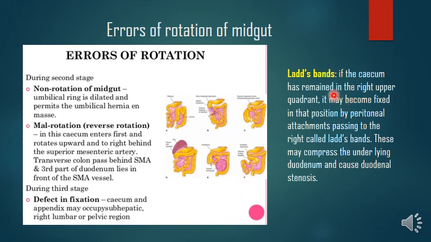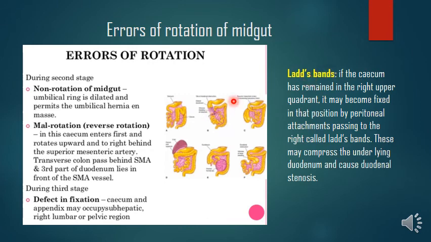And one more point to be noted here is about Ladd's bands. If the cecum has remained in the right upper quadrant, it may become fixed in that position by peritoneal attachments passing to the right, called Ladd's bands. These may compress the underlying duodenum and cause duodenal stenosis. Okay, so what are these Ladd's bands?